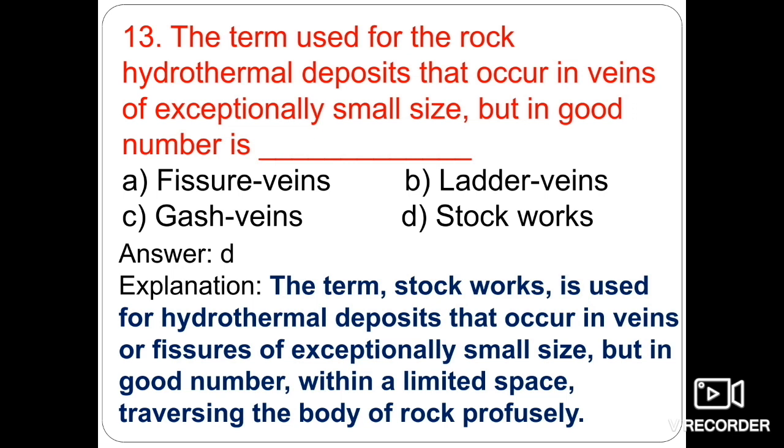Stockworks are formed when the hydrothermal solution percolates through the vertical zones of intense shattering, which occur generally in igneous intrusions.